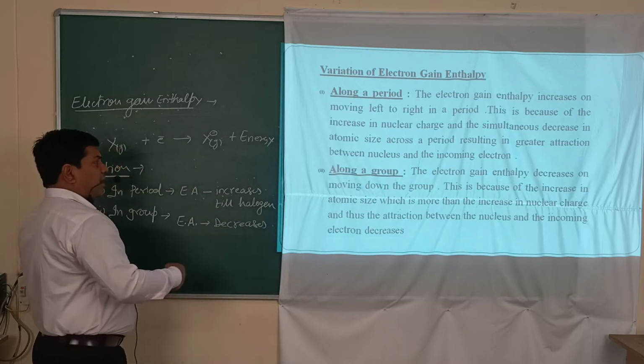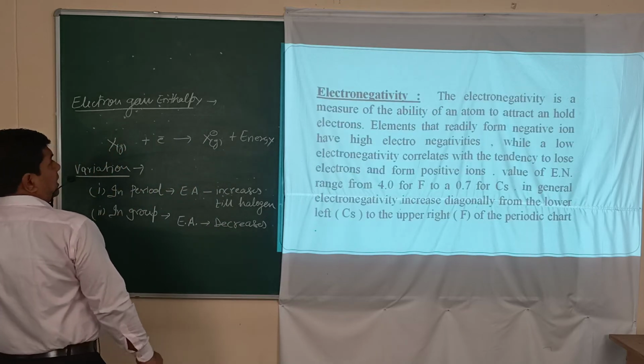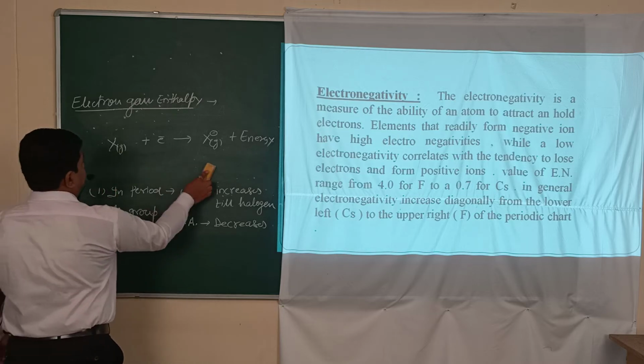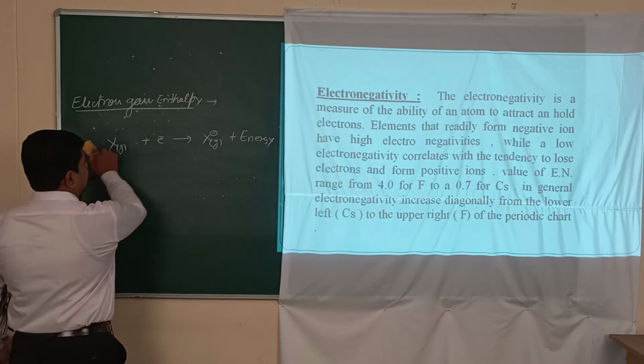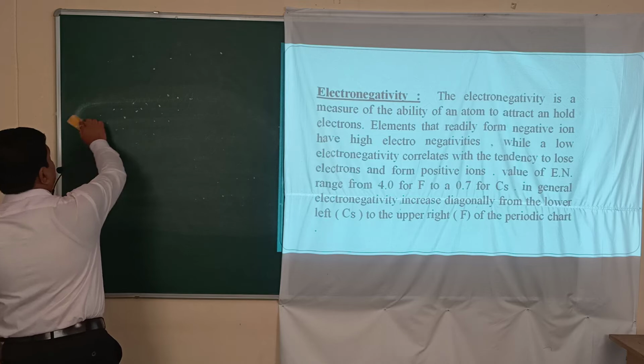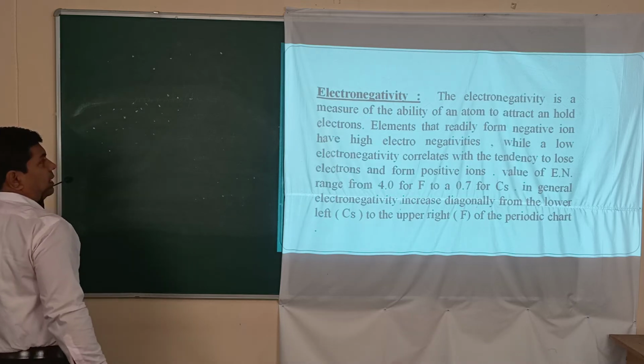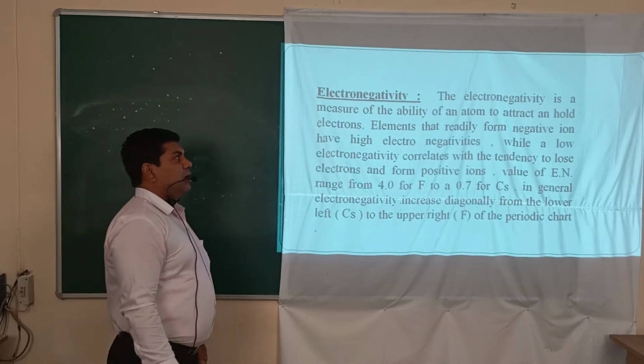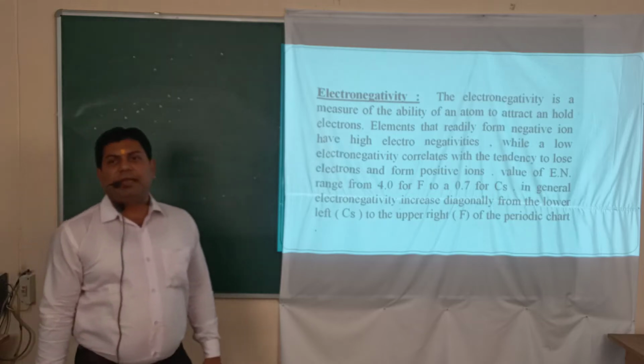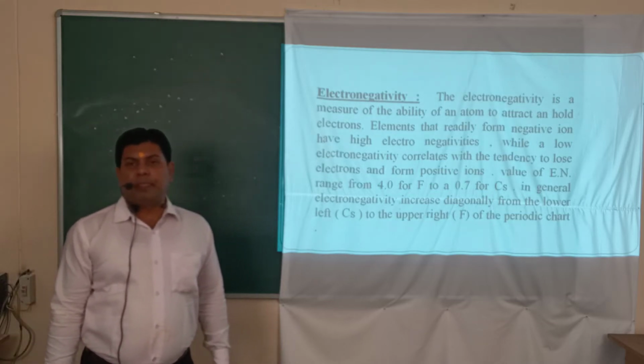Then our next topic is electronegativity. Electronegativity of an element is a measure of the ability of an atom to attract and hold an electron.